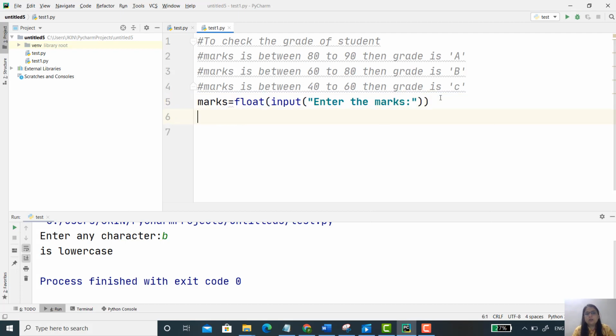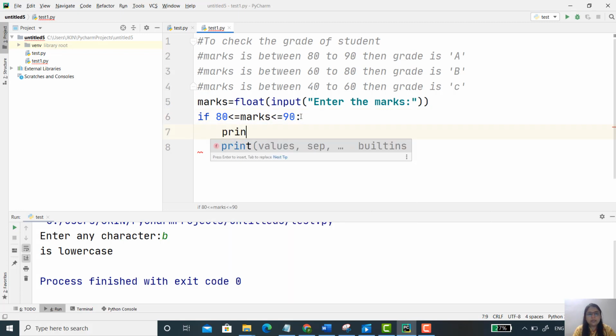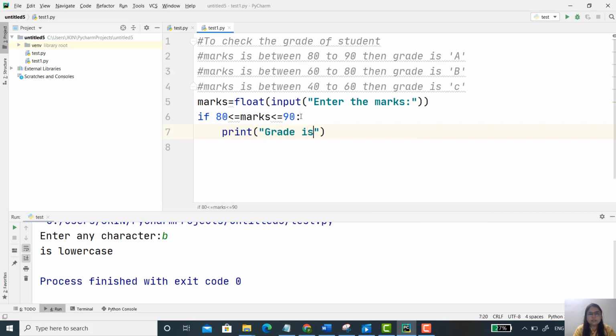Now simply you have to write down three if conditions. The first condition is between 80 to 90. So here, simply 80 less than your marks and then less than 90. And if you want to include 80, then less than or equal to; here also it's less than or equal to. And then simply write print, that is, grade is A.